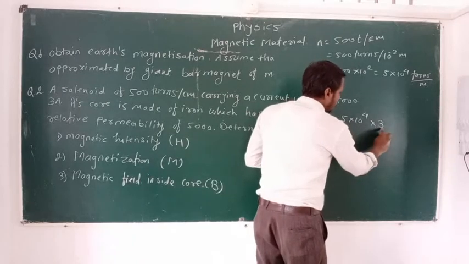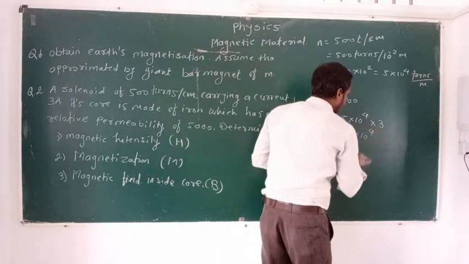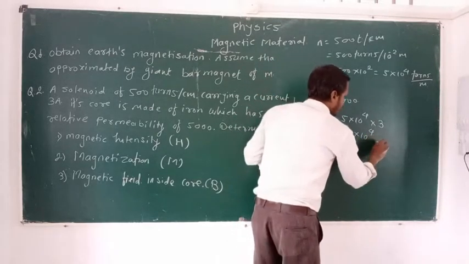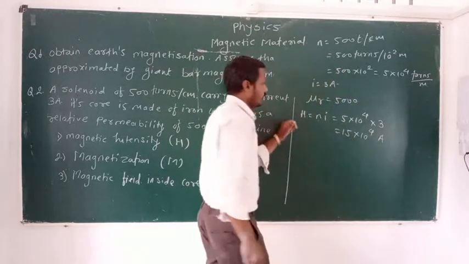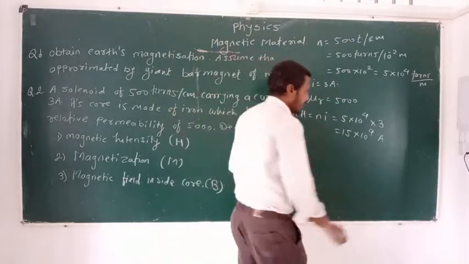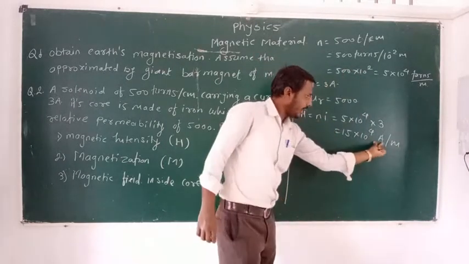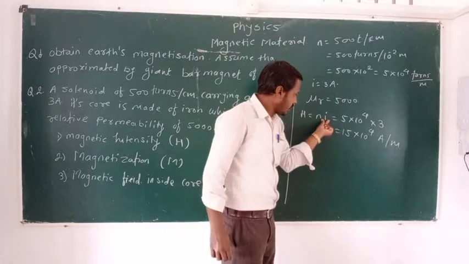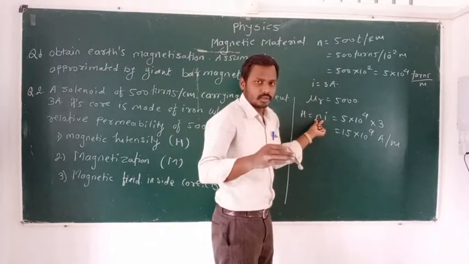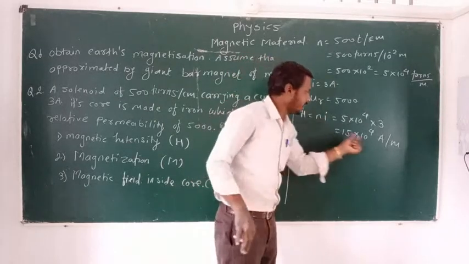That is, we can write 5 into 3, that is 15 multiplied by 10 raised to 4 ampere per meter. Here A is for ampere, that is current, and n is the number of turns per unit length. Number of turns does not have any unit, but number of turns per unit length is per meter.